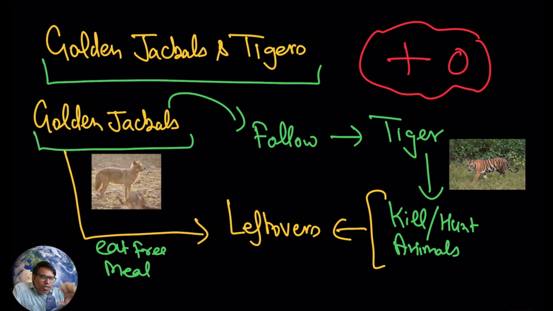So you can see this is an example of commensalism. Golden jackals are getting the free meal, but tigers are not going to get any harm from golden jackals. So this is an example of commensalism. Clear? Let us move further.